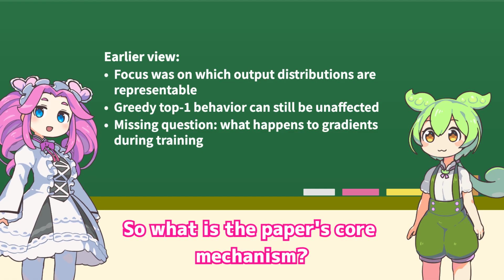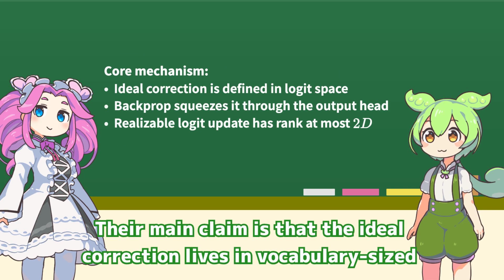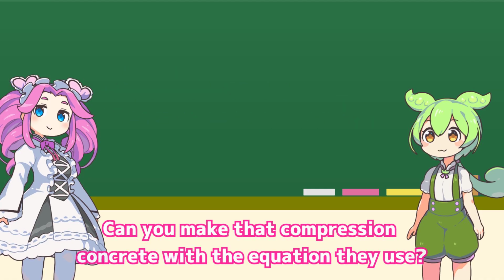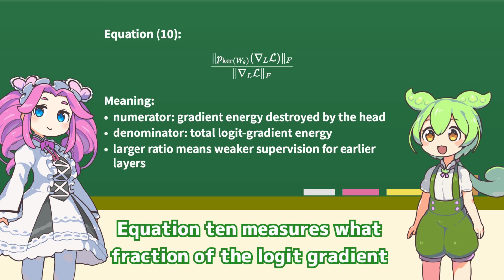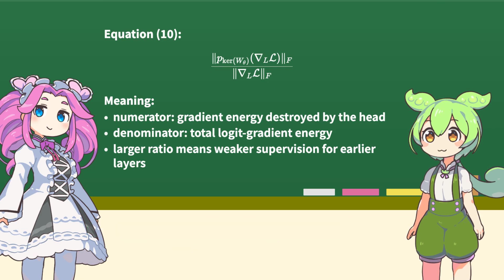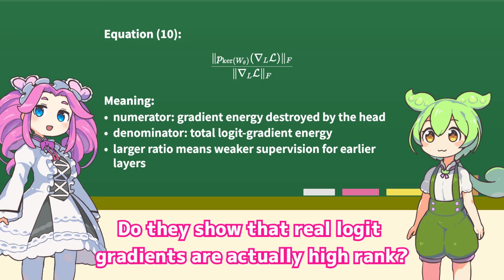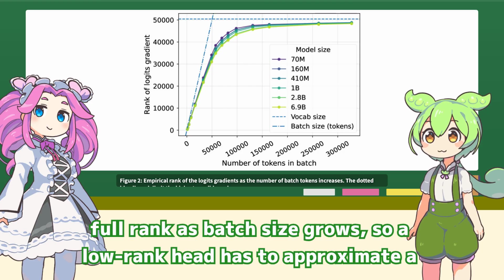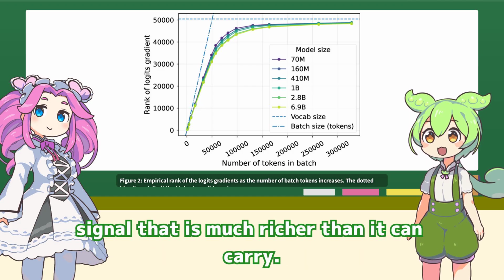So what is the paper's core mechanism? Their main claim is that the ideal correction lies in vocabulary size logit space. Can you make that compression concrete with the equation they use? Equation 10 measures what fraction of the logit gradient disappears when it passes through the output head. Do they show that real logit gradients are actually high rank? This rank plot shows that real logit gradients quickly become close to full rank as batch size grows, so a low rank head has to approximate a signal that is much richer than it can carry.